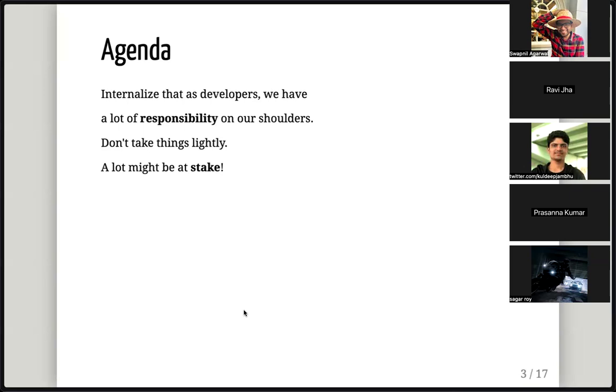So from the next slide onwards, there are 11 examples. We're going to go through each one of them. And if you have any questions anytime, feel free to put them in the chat that time itself. And yeah, here we go. I hope you have as much fun going through these examples as I had curating them.